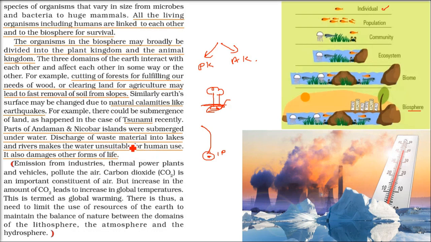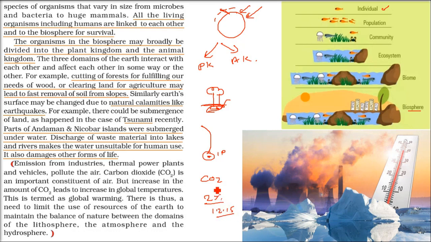Don't discharge waste into water. Don't just throw waste in water. Don't use water carelessly. Try to discourage the production of CO2. As I said, this CO2 is responsible for keeping our earth warm, and that is how we live. But if the carbon dioxide content increases beyond the 2% limit,